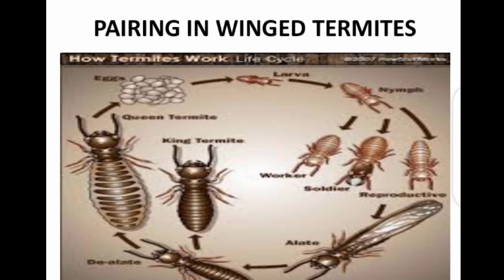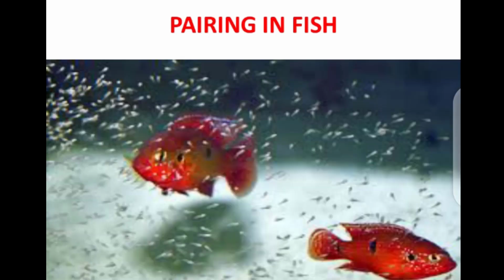And of course, you know that the offspring that they produce will form other castes in the colony. Of course, these castes include the worker, the soldier, and other members of the colony. So, like we defined pairing to be, there is a separation here. First of all, there is a pairing up between the male and the female, and then there is a separation, and then a new colony is formed.